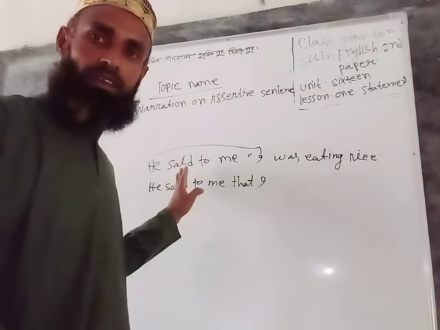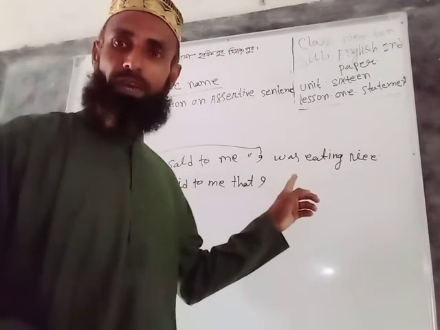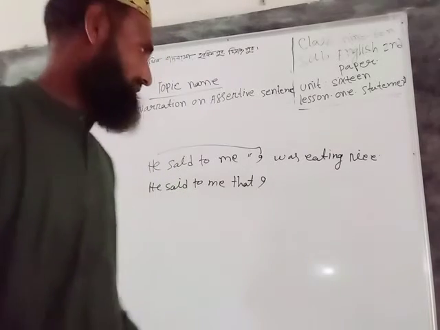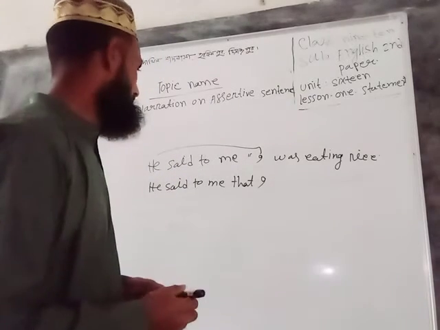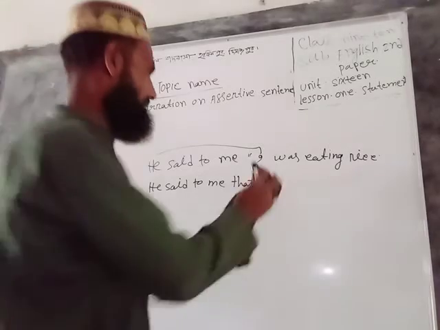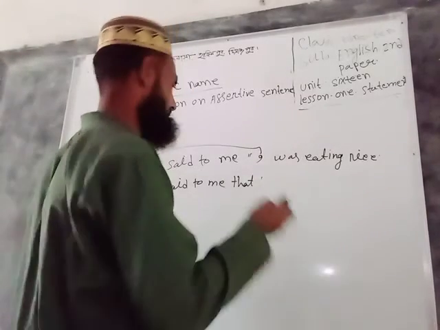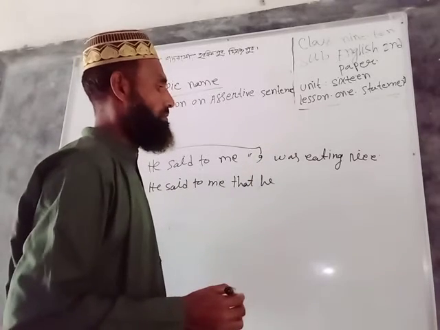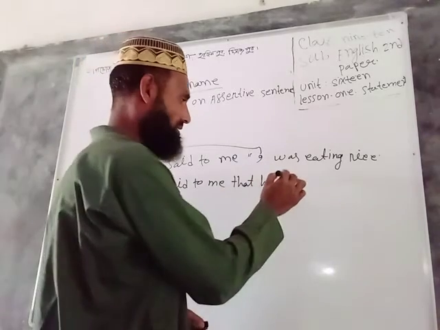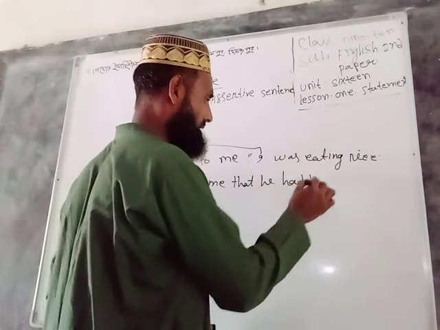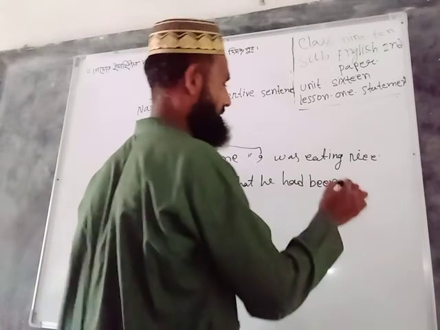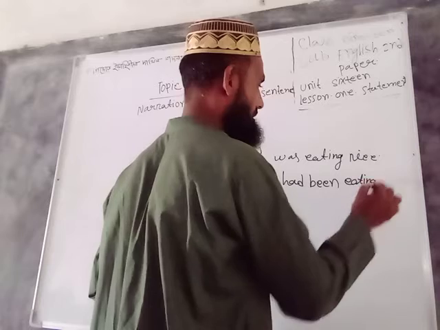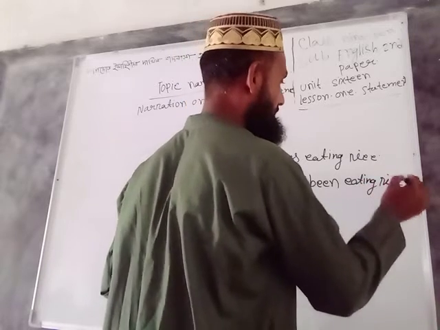When the reporting verb is past tense and reported speech is past continuous tense, reported speech will be changed into past perfect continuous tense. He said that he had been eating rice.